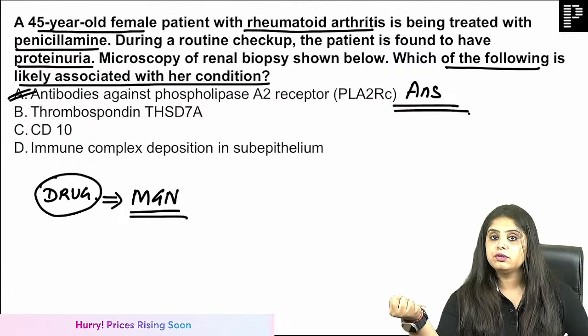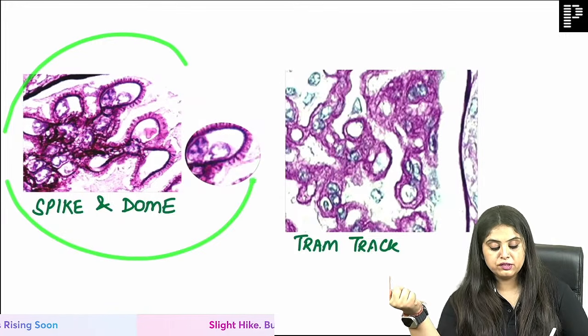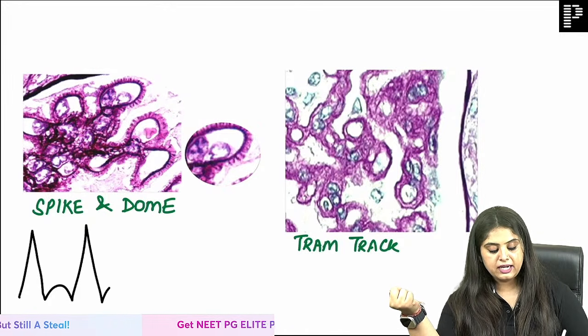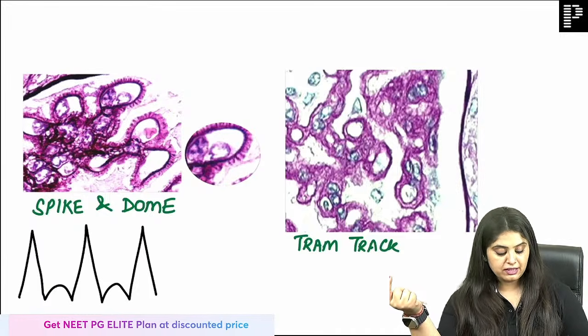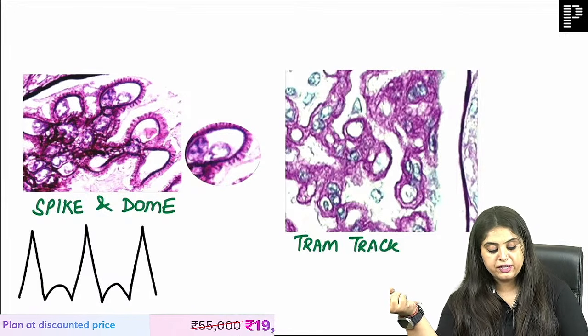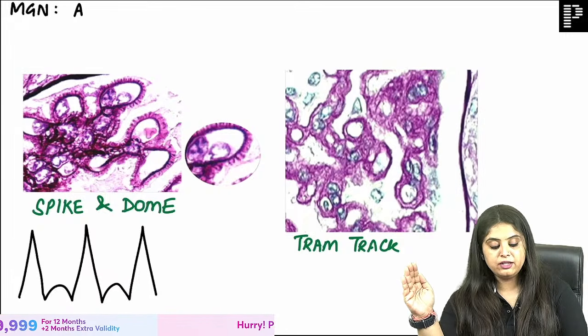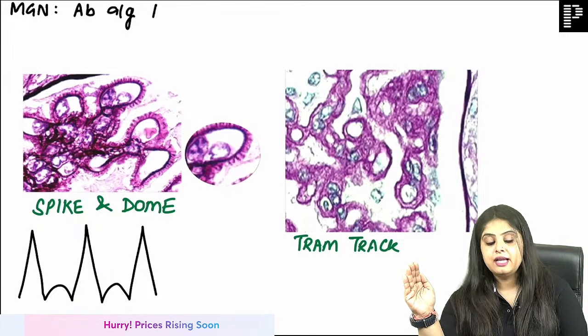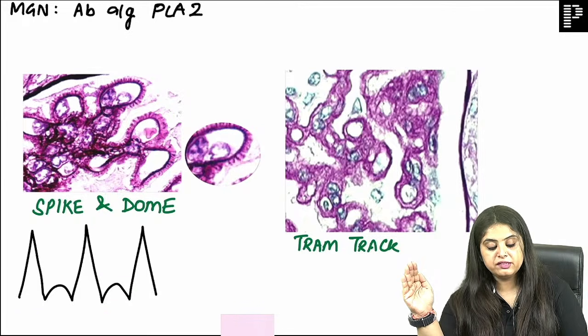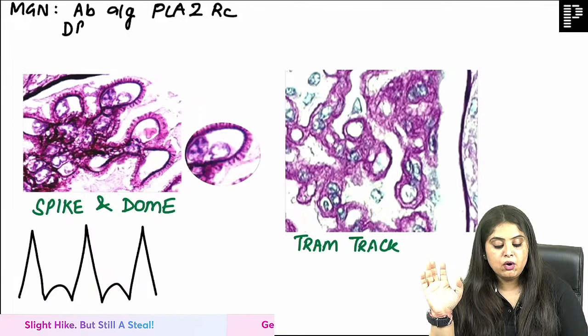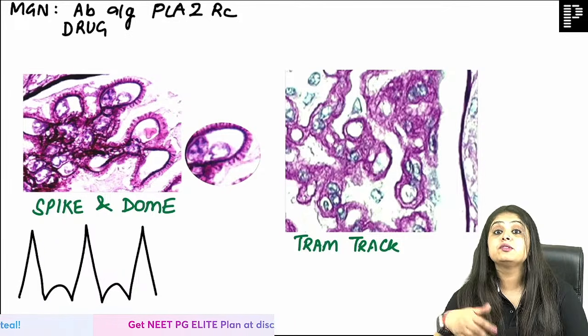But I have also taught you, and you are right, I am showing you the spike and dome pattern. So there's something going to be spike and dome, spike and dome, spike and dome. But I want to ask you, what exactly is it? So when you're talking about membranous glomerulonephropathy, there must be some reason. Like you said, there are antibodies against what? Antibodies against PLA2 receptors, phospholipase A2 receptors. So some antigen antibody thing has happened. Or there is some drug, like in this patient there was penicillamine.